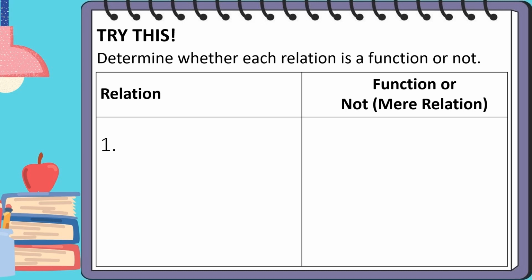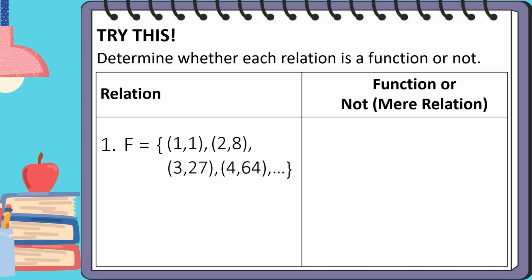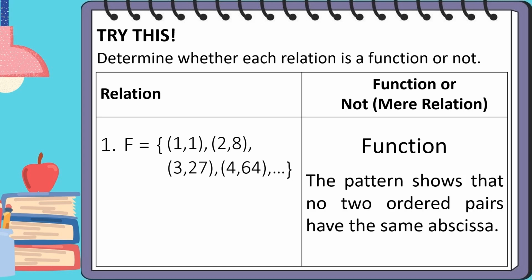For our first example, we have F is equal to the set of ordered pairs (1, 1), (2, 8), (3, 27), (4, 64), and so on. This given relation is a function. The pattern shows that no two ordered pairs have the same abscissa.